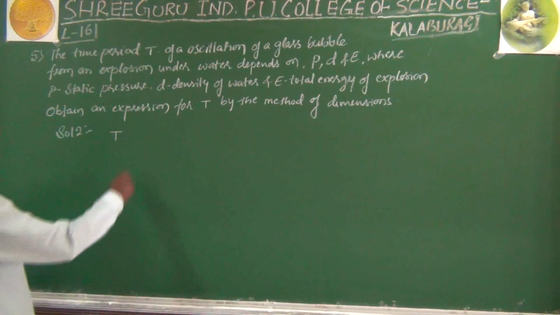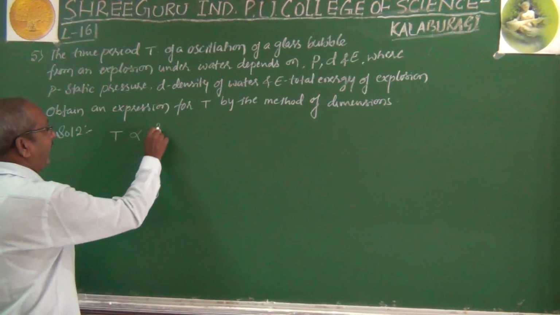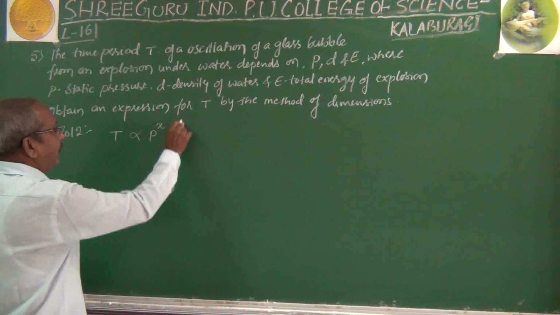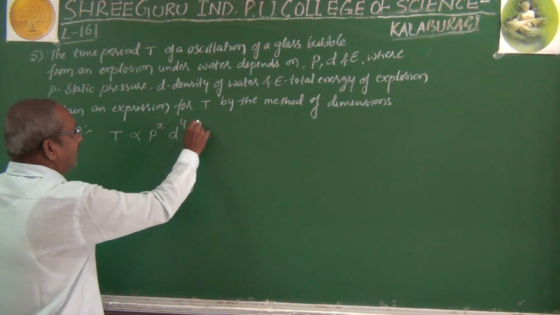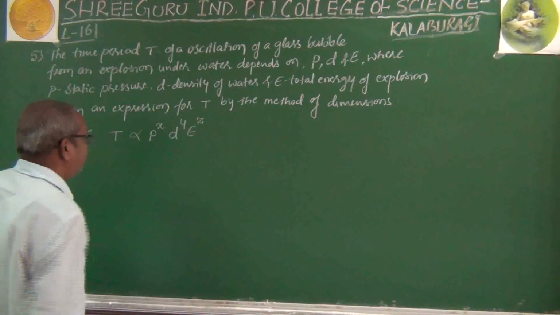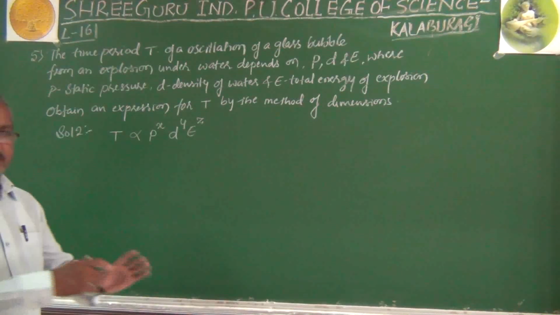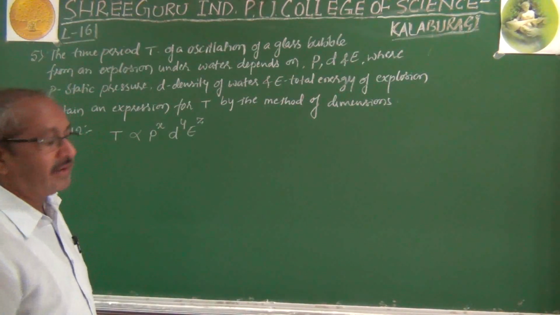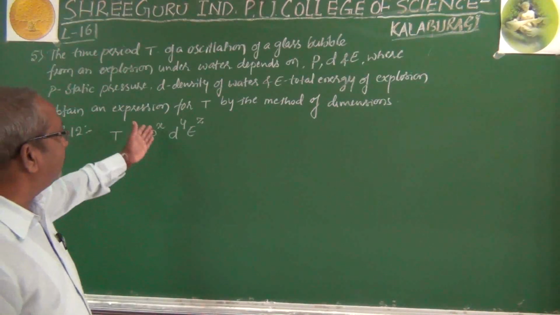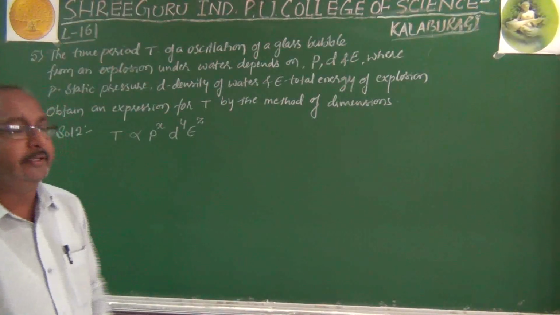So here T is proportional to P to the power X, D to the power Y and E to the power Z. We don't know the values of X, Y and Z, we have to find them out. After finding the values of X, Y and Z by the dimensions, then we have to write the X value, Y value, Z value and form the equation.